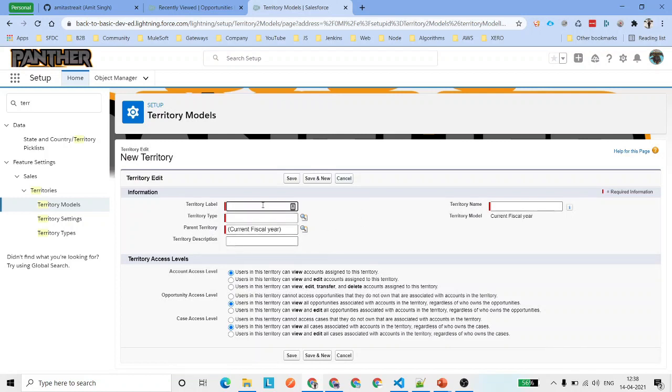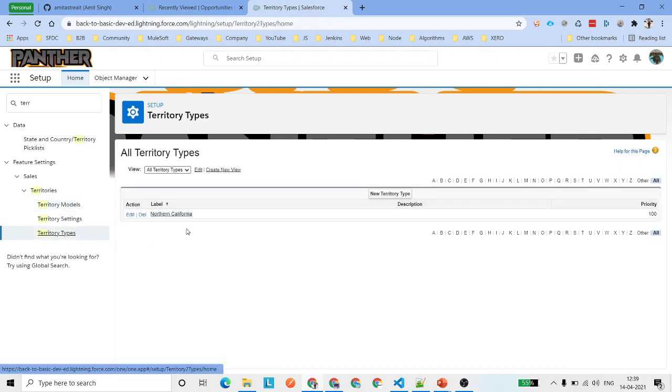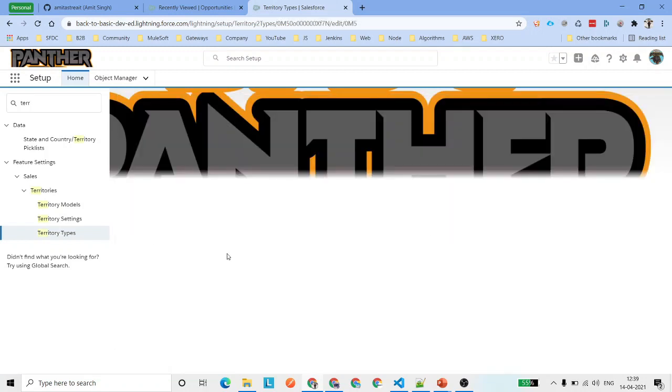So here you can say territory label. You can just label it anything. Let's say Northern California. Before we go ahead, there is one thing I made a mistake on for the territory type. It should not be Northern California. It is basically a territory.